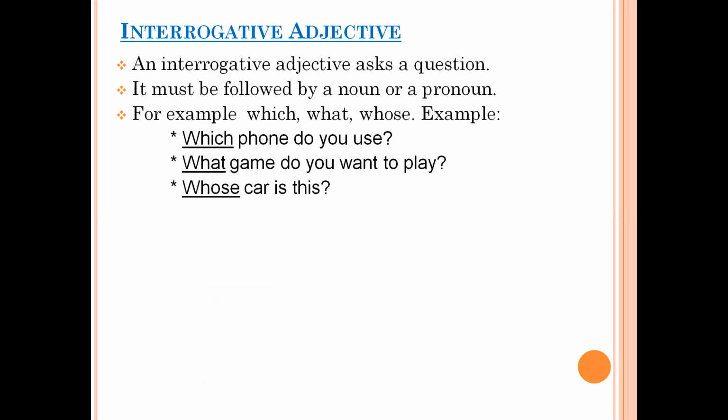Then the next one is interrogative adjective. It is an adjective which talks about a question. Here, one thing you need to remember is that like interrogative adjectives, we also have interrogative pronouns. But the difference is what? That adjectives describe a noun. That is why the question words which are immediately followed by a noun, they will always be interrogative adjective.